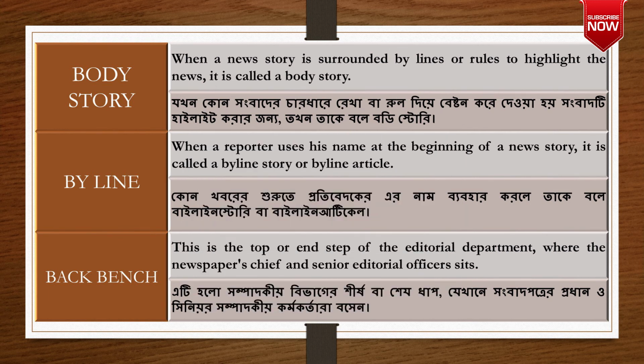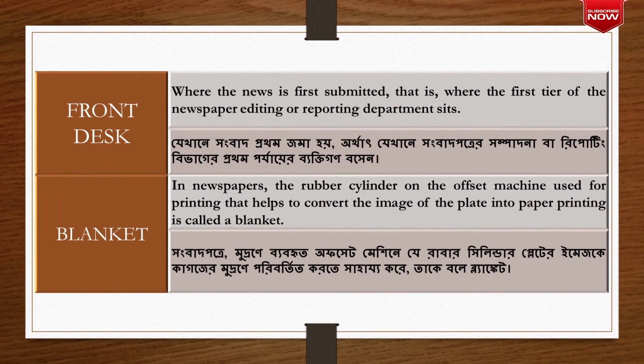Backbench. This is the top or end step of the editorial department where the newspaper's chief and senior editorial officers sit. Front desk. Where the news is first submitted, that is, where the first tier of the newspaper editing or reporting department sits.